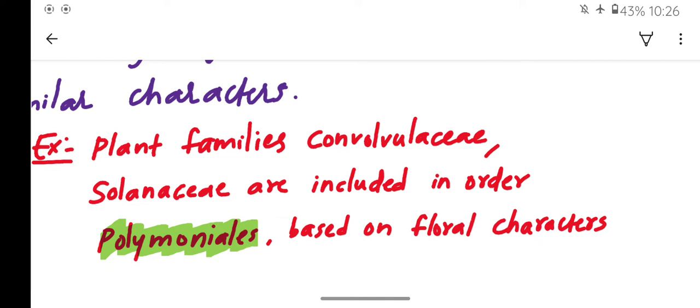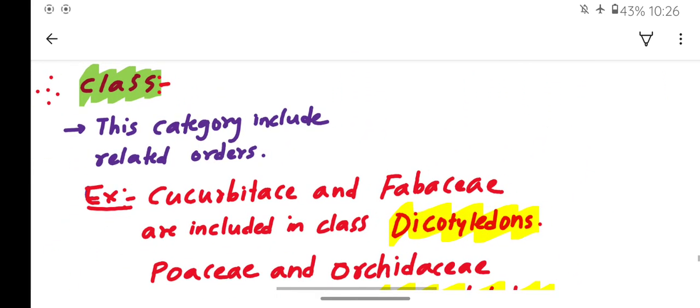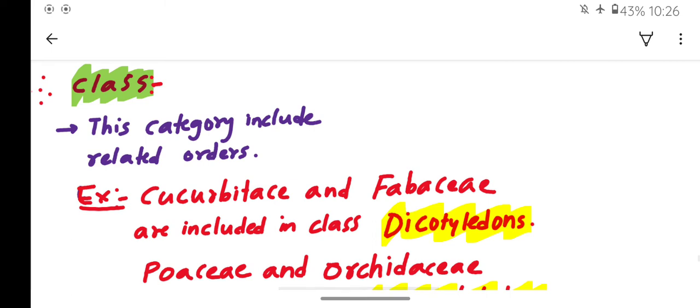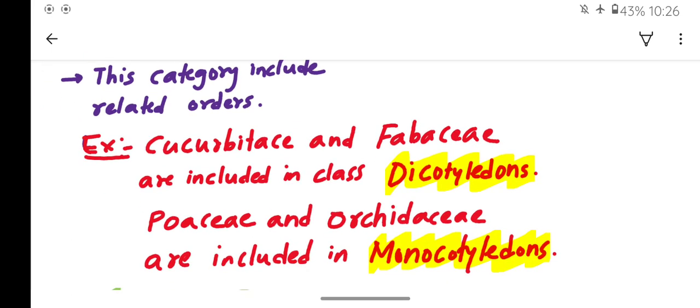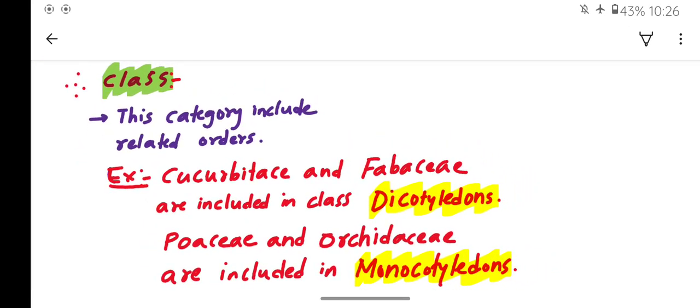So they are included in the order Polymoniales. Next taxonomic category is class. This category includes related orders. Related orders are included under the same class. For example, Cucurbitaceae and Fabaceae are included in dicotyledons, as well as Poaceae and Orchidaceae are included in monocotyledons. So class includes all the related orders.